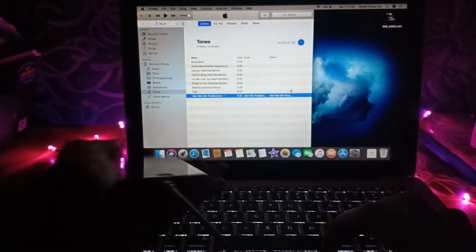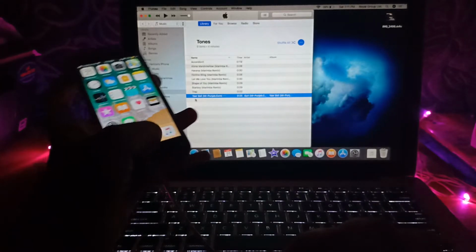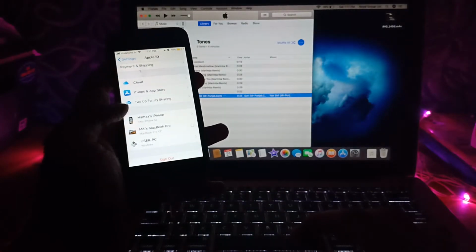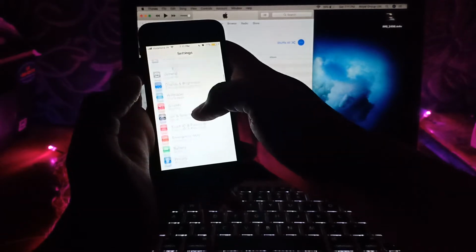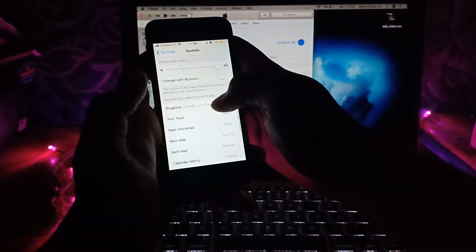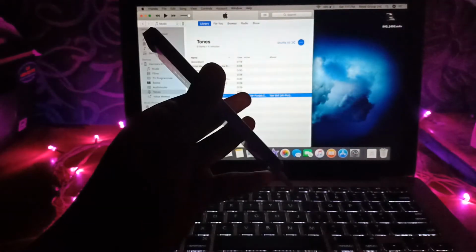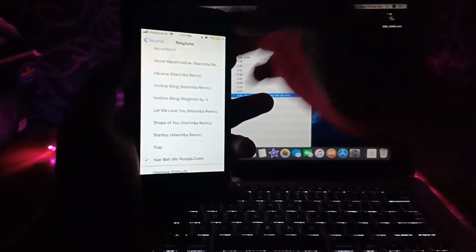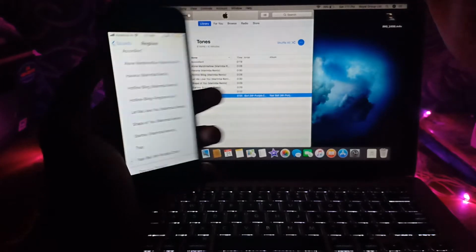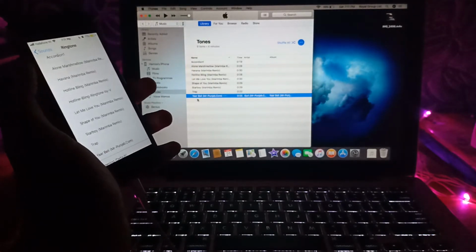Okay, so now let's check whether the iPhone has got the ringtone or not. Just go to sounds, ringtone. As you all can see, in the iPhone also the ringtone has come. So that's a very simple process.